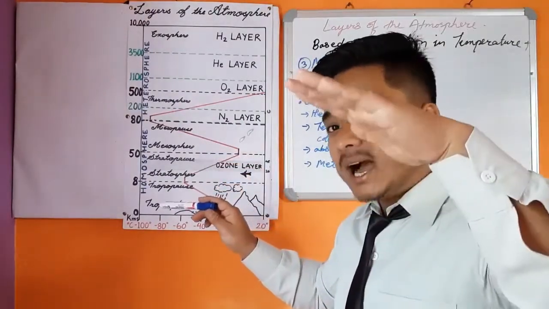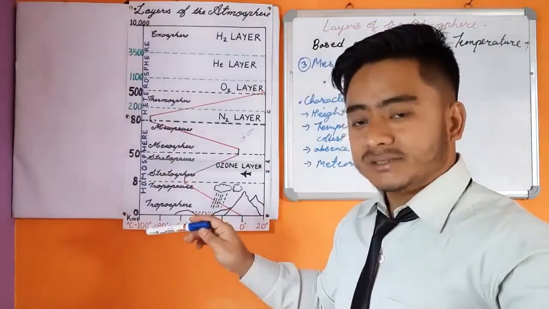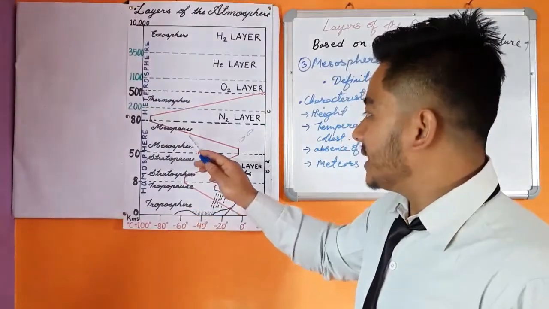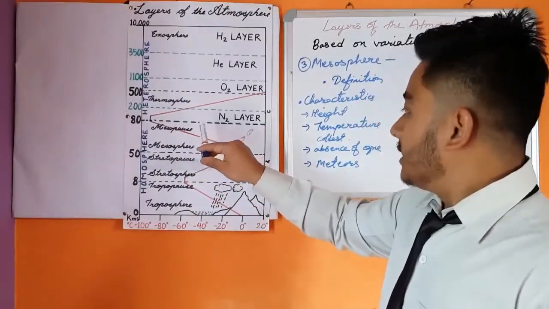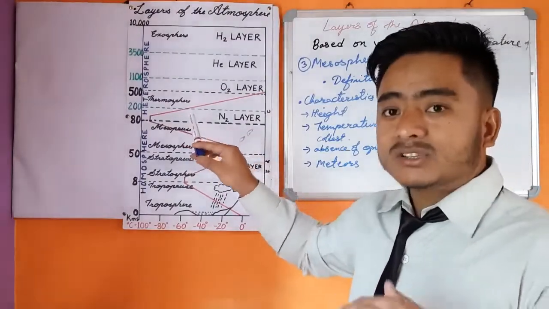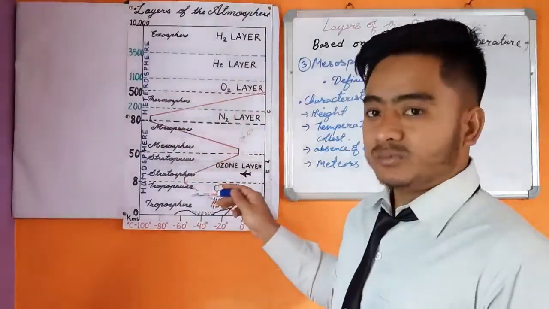So remember the second characteristic, that is temperature. Here, with increasing height, the temperature decreases. As a result, inversion of temperature takes place over here. That's why mesosphere is the coldest layer of the atmosphere.